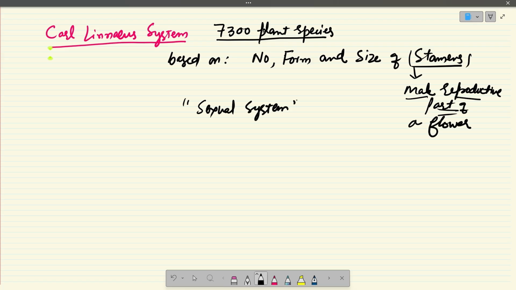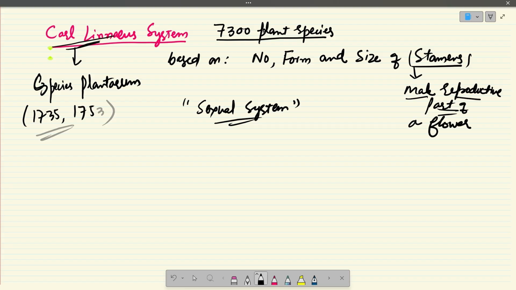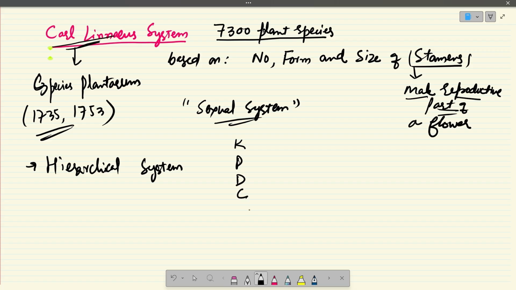of classification. And this Carl Linnaeus published this classification system in the book Species Plantarum in 1735 and 1753. Carl Linnaeus also gave us the hierarchical system of classification that we'll be discussing. You may know that there is kingdom, phylum, division, class, order, family, genus, and species. This is the hierarchical system that was given by Linnaeus. And it is due to these reasons Carl Linnaeus is also referred to as father of taxonomy.